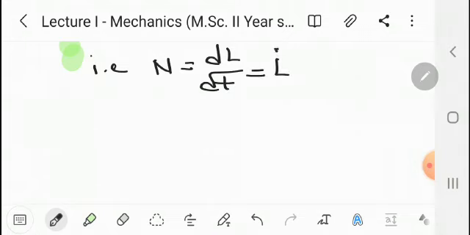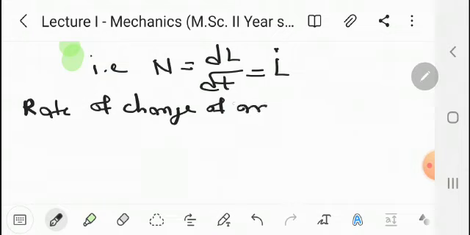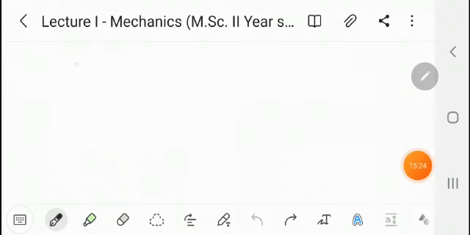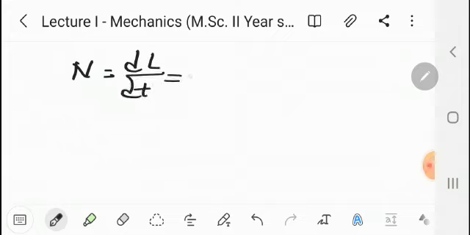We can write: rate of change of angular momentum is nothing but torque. That is, the rate of change of angular momentum L is torque N. And by using this we can write N equal to dL by dt equal to L dot.